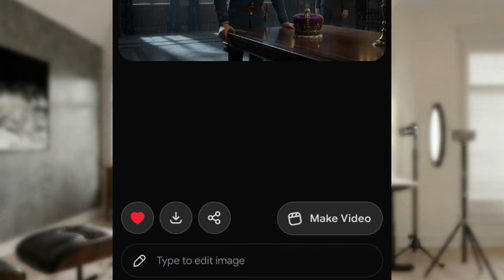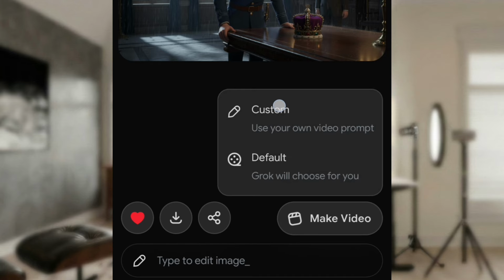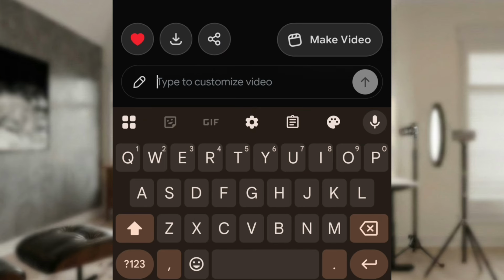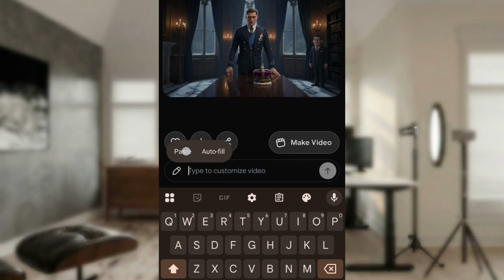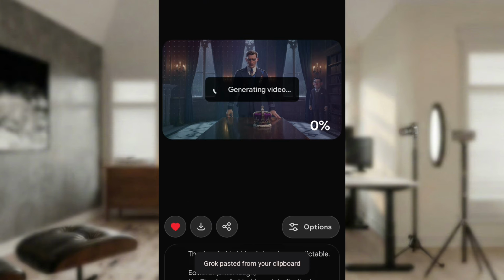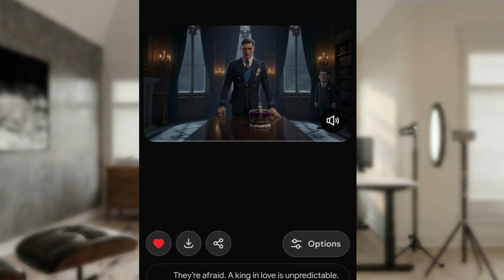Now, before you paste your prompt, make sure you click on this make video and select custom. Then you paste your prompt and you enter. When I say enter, you click on this, because when you paste your prompt, this will be visible for you to click. So I'll give you time to generate this, to convert this into a video. If it doesn't, I will need to reduce the prompt so that I get what I want.